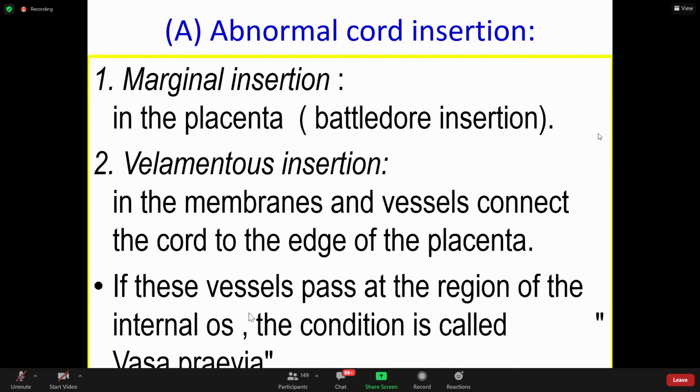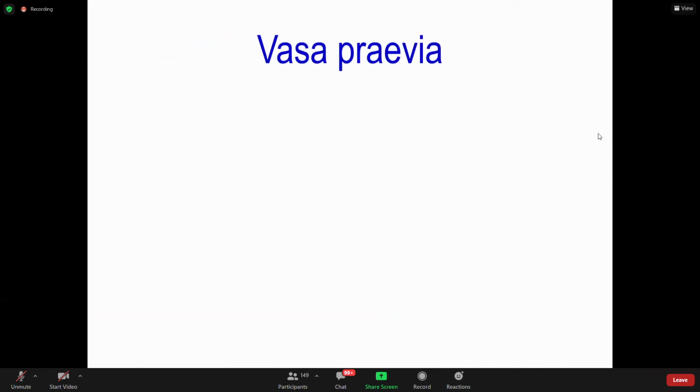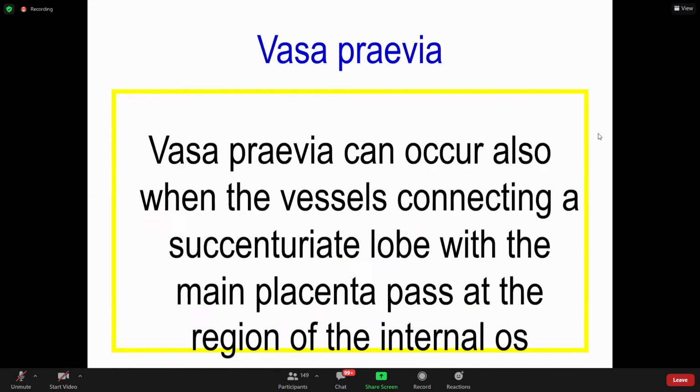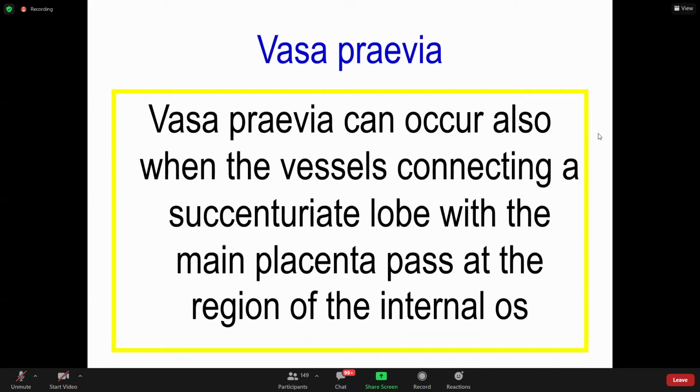Internal os of the cervix of the mother. It is called vasa previa. Vasa previa can also occur when the vessels connecting an accessory lobe, an extra lobe, with the main placenta pass at the region of the internal os. These are some abnormal conditions related to the umbilical cord and its insertion on the placenta.